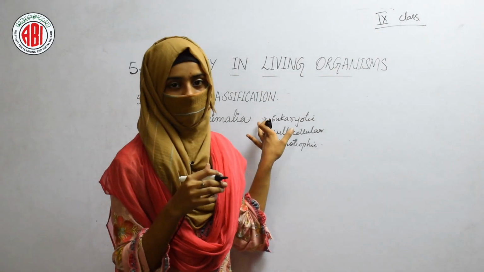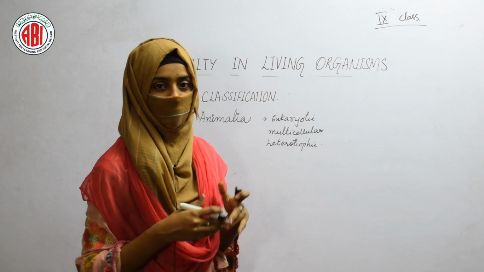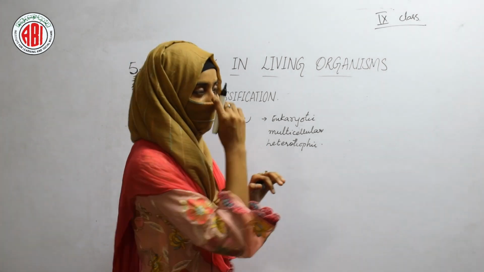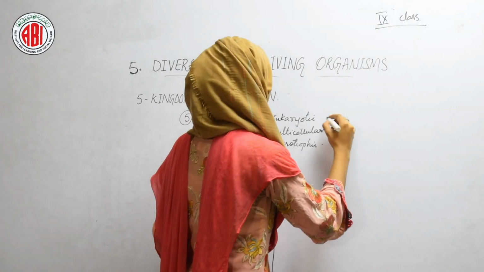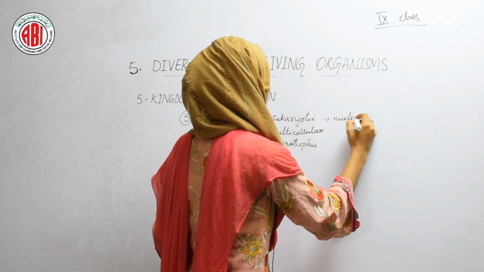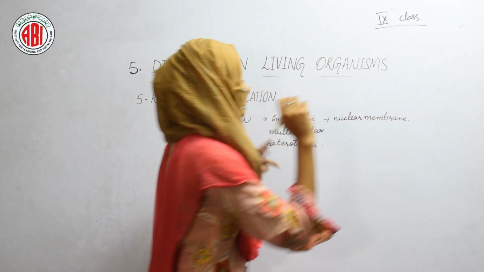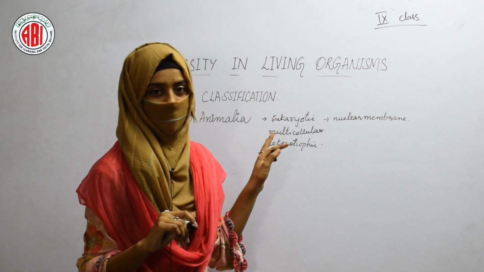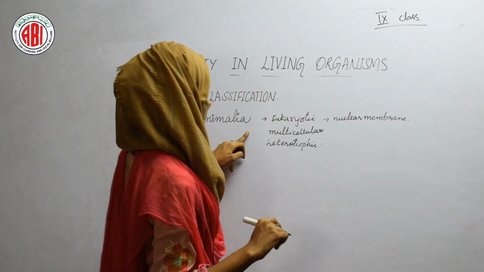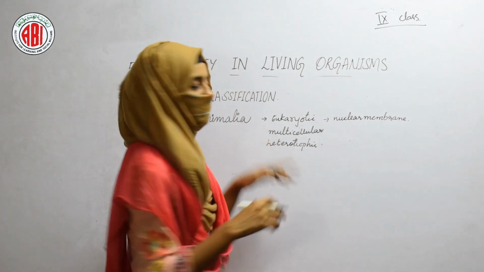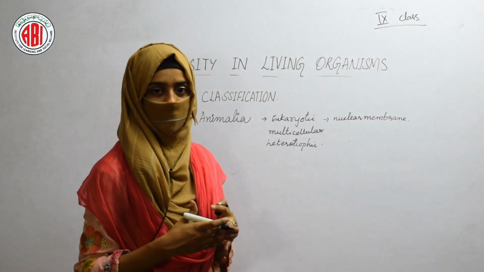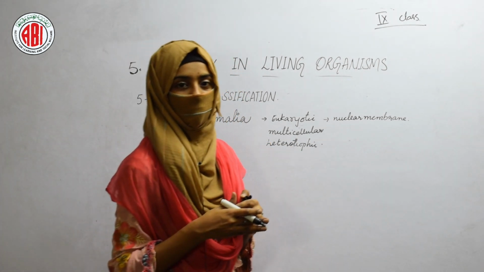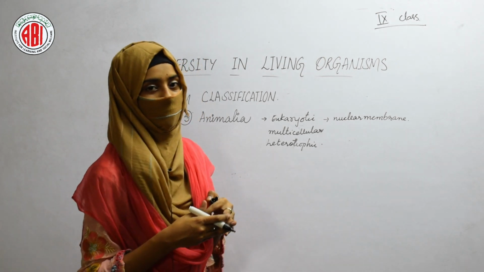Meaning of eukaryotic is they possess a distinct nucleus. The nucleus which is present in the animal cells is covered by the nuclear membrane, so it is called eukaryotic. A distinct nucleus is present in the body of living organisms like animals, so they are called eukaryotic organisms. And multicellular means they are made up of many cells. The number of cells present in the body of the animal, so they are called multicellular organisms.